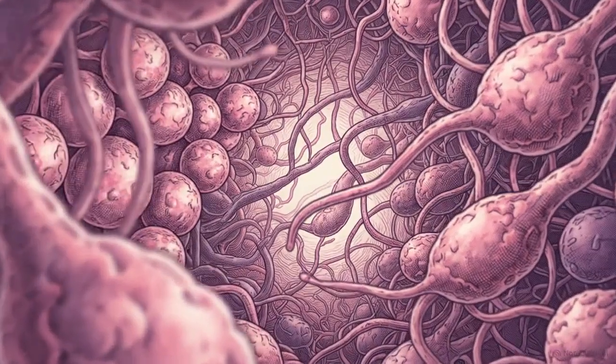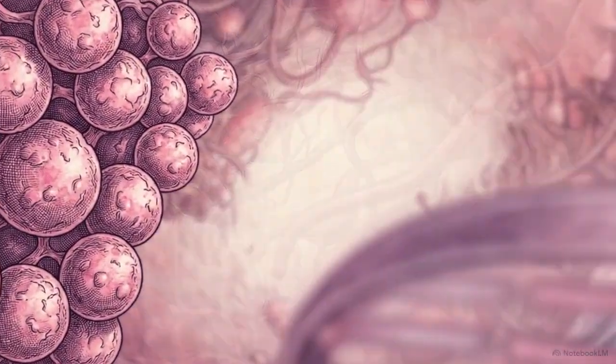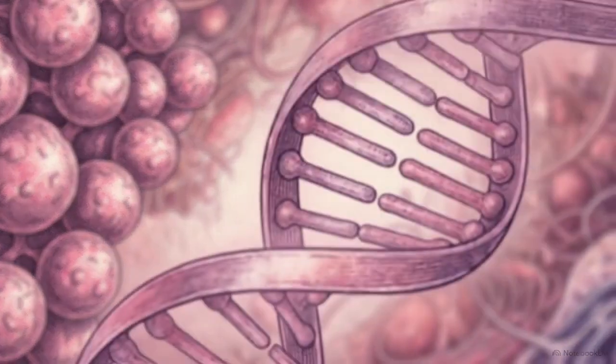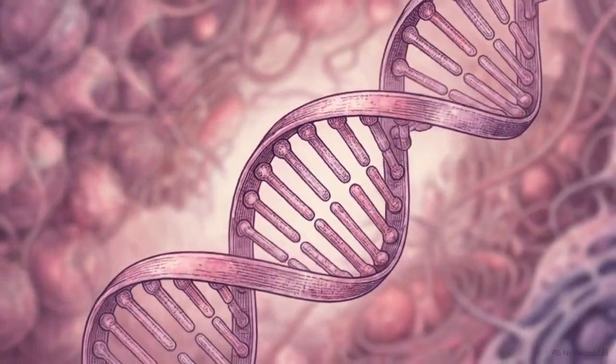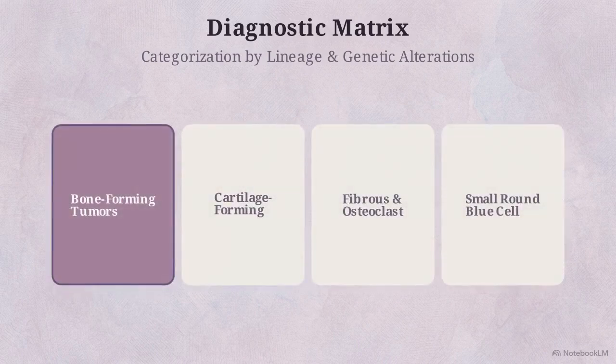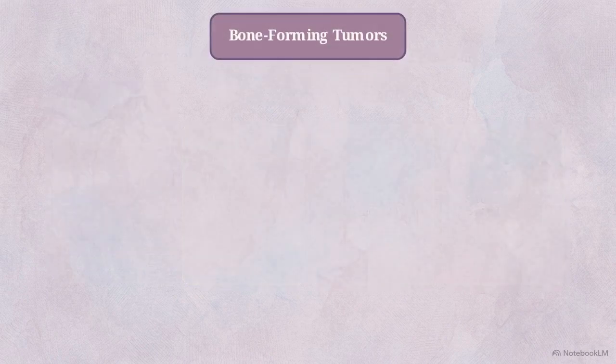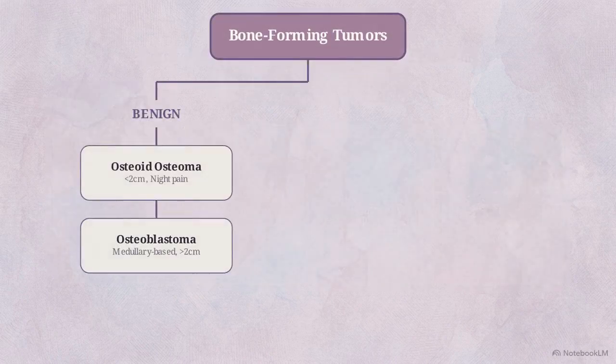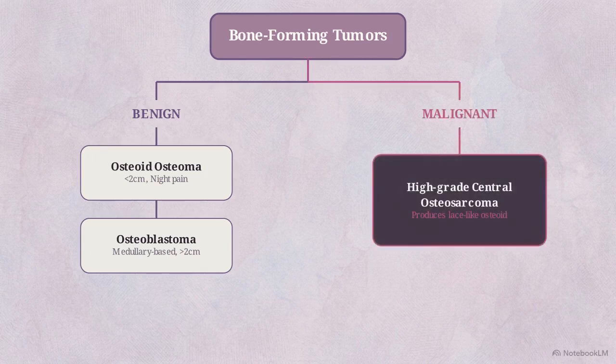To resolve these ambiguities, pathologists must look past the cellular structure and identify the underlying molecular drivers of the tumor. Modern diagnosis uses a matrix that categorizes tumors by lineage and genetic alterations. The bone-forming column includes benign variants like osteoid osteoma and medullary-based osteoblastoma. The malignant counterpart is high-grade central osteosarcoma, identified by the production of lace-like osteoid.